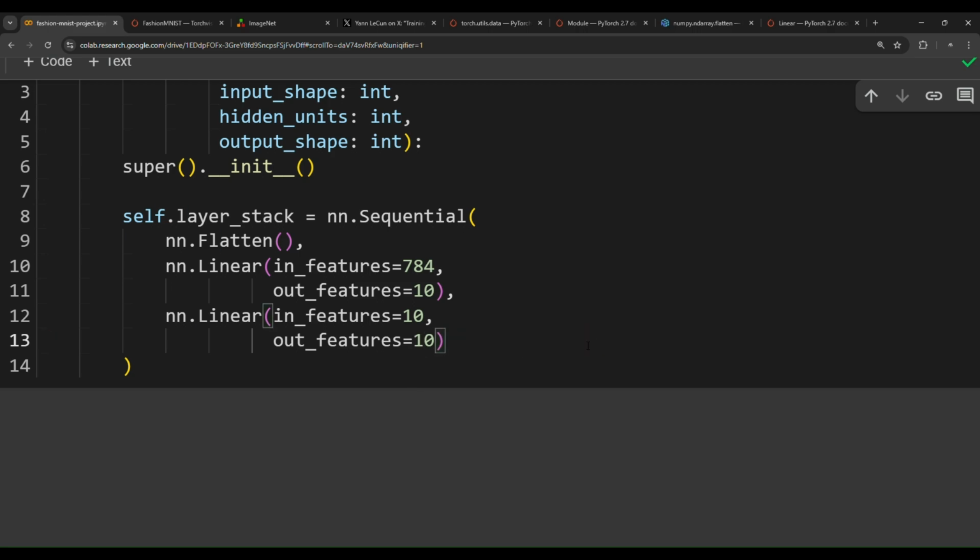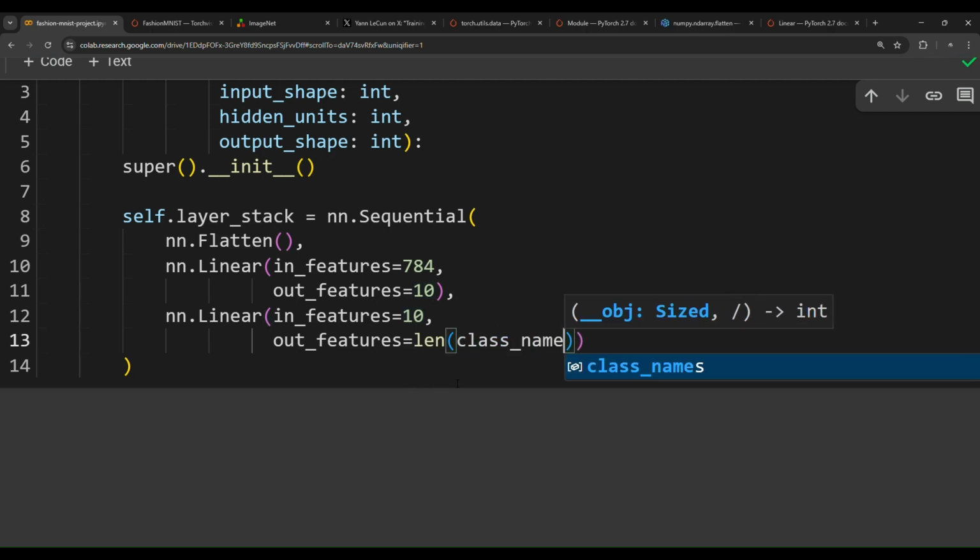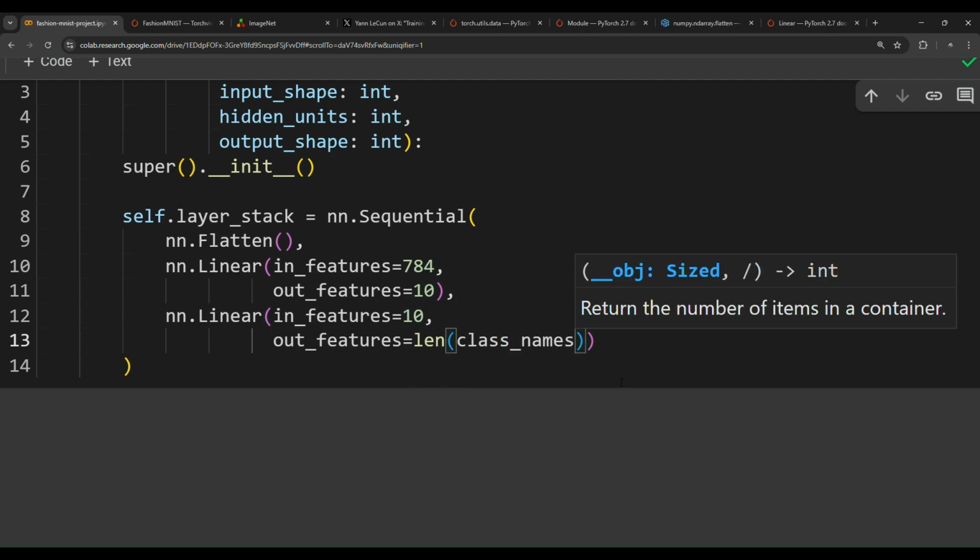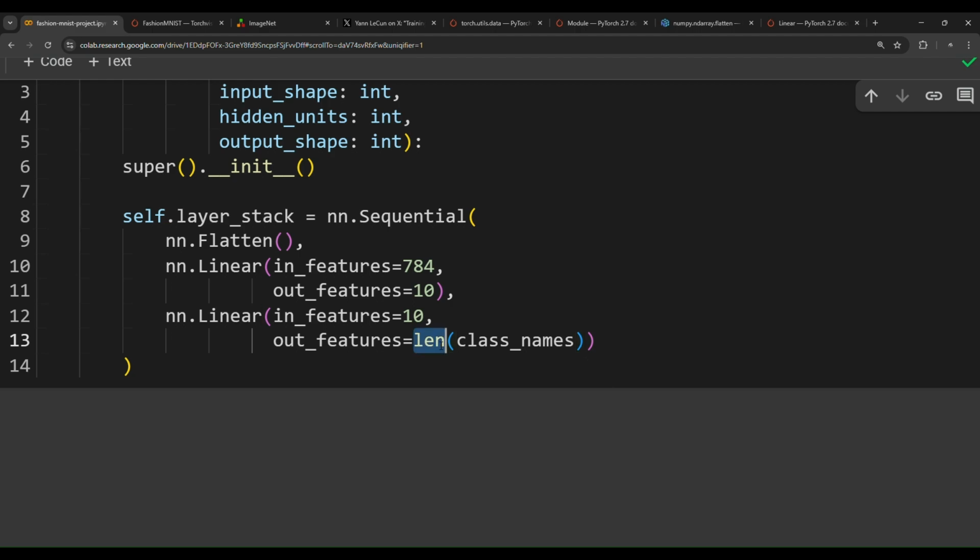Both ways will work. But if you want it to be dynamic, we may use the length of class names, which is more adaptive. If you add more labels in the future, it will contain whatever number of classes it contains.